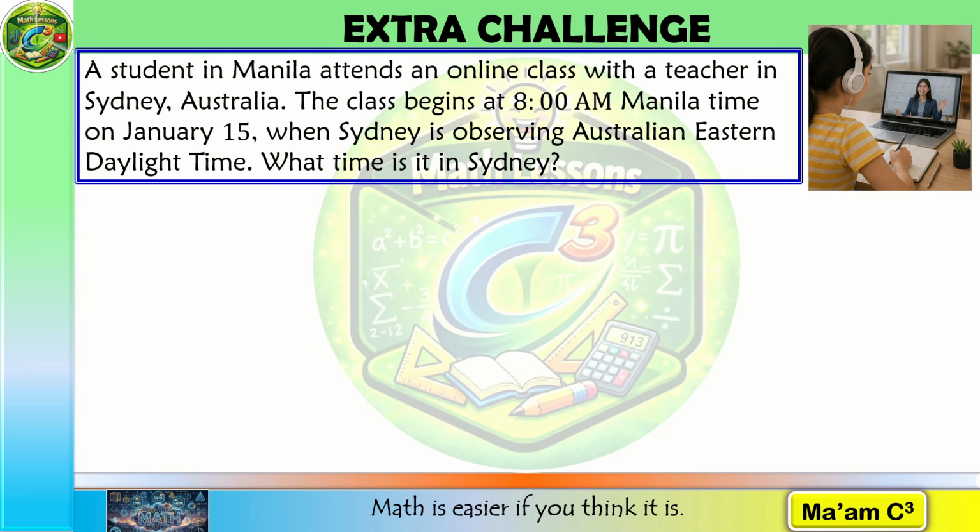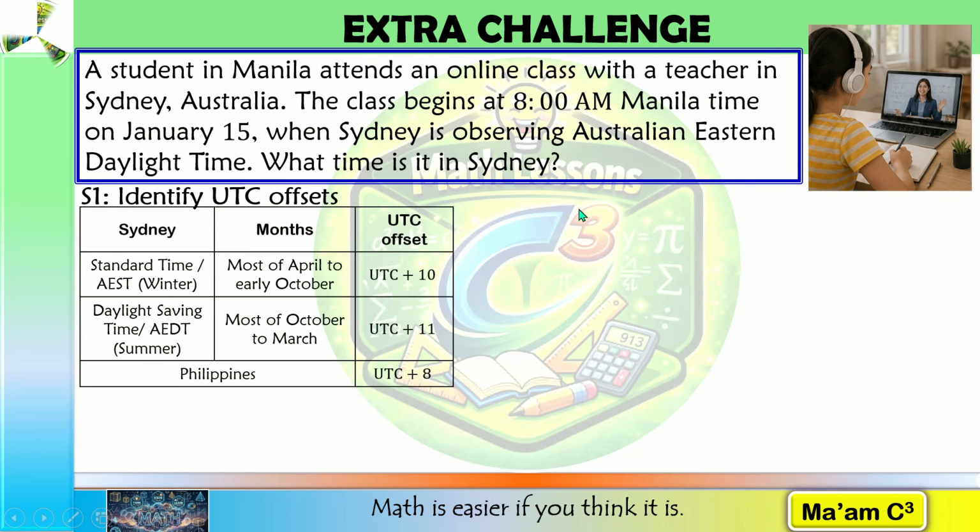Step 1 again is to identify UTC offsets. So we have here Sydney and Manila. But take note that Sydney observes two time zones. During winter, they are using Australian Eastern Standard Time, and during summer, they are using Australian Eastern Daylight Time. It says here January 15, and that is between most of October to March. So we are going to use UTC+11 for Sydney.